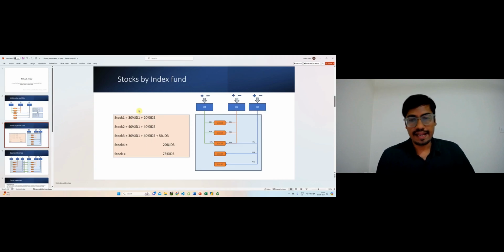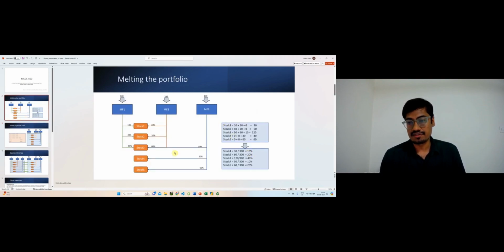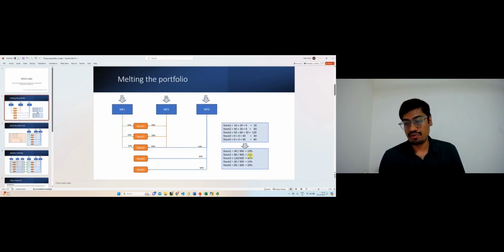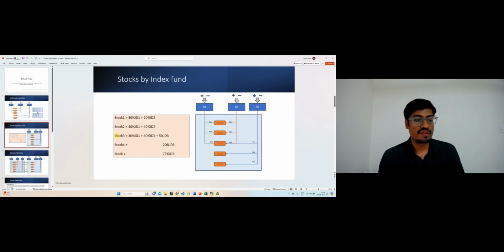On the other hand, we have a shelf of index funds, which we call ID1, ID2, ID3. We are going to play with their weights such that the stock 1 percentage coming out of the index fund portfolio will match the stock 1 percentage in the melted portfolio, which is 10% in this case. At the same time, we also want to match the stock 2 percentage in the index fund portfolio with the stock 2 percentage in the melted portfolio, and so on. So if there are 2,000 different stocks, we have to make 2,000 different constraints to match the weights in both portfolios.